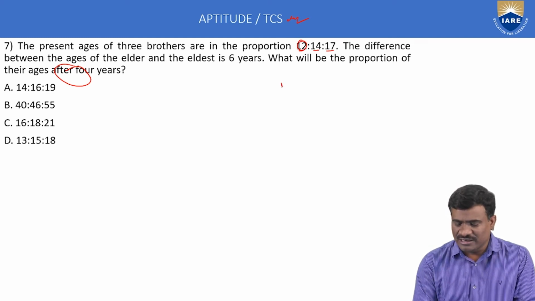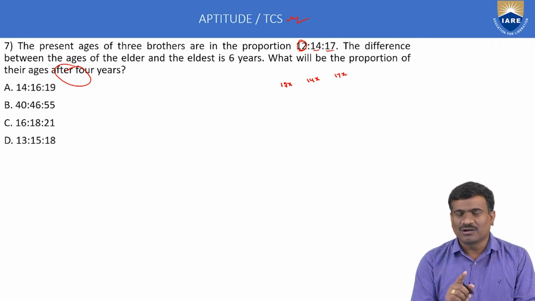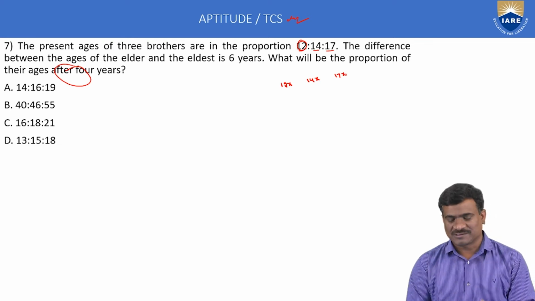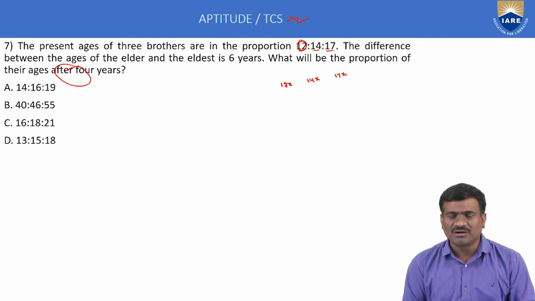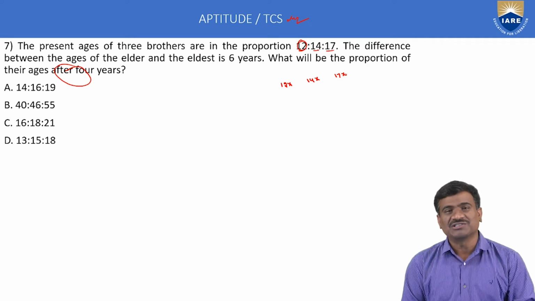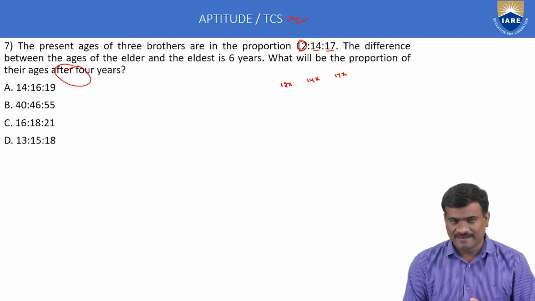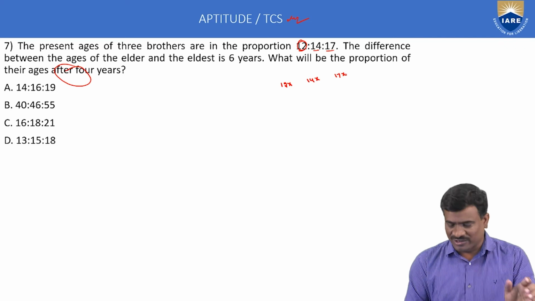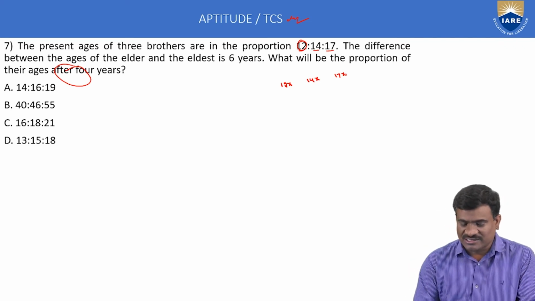Suppose younger age 12x, next elder age 14x, next eldest age 17x. One ratio is applicable only with one variable. Suppose 12x, 14y, 17z, it's not a ratio. Consider only one variable.